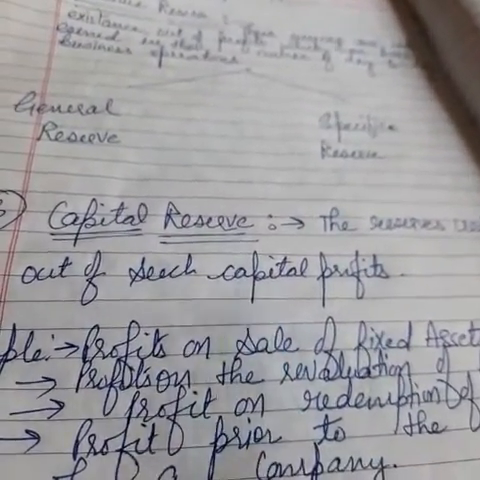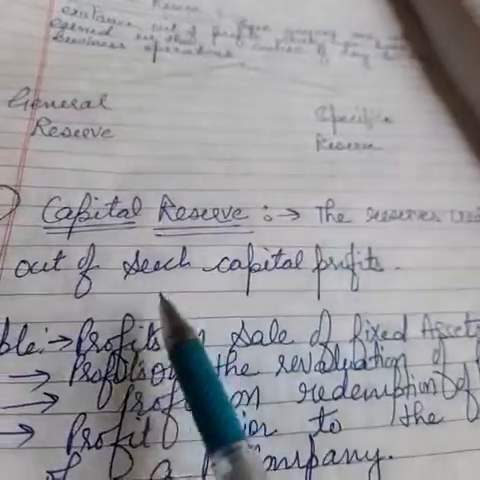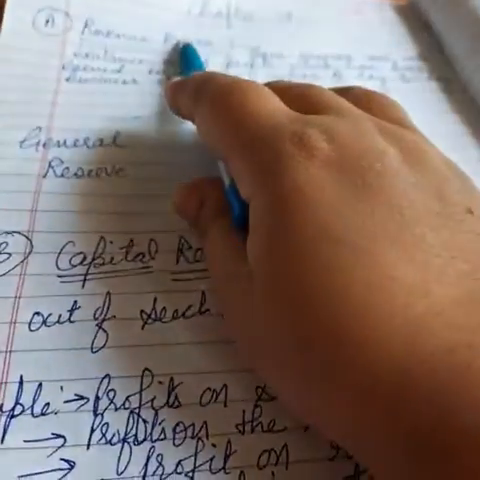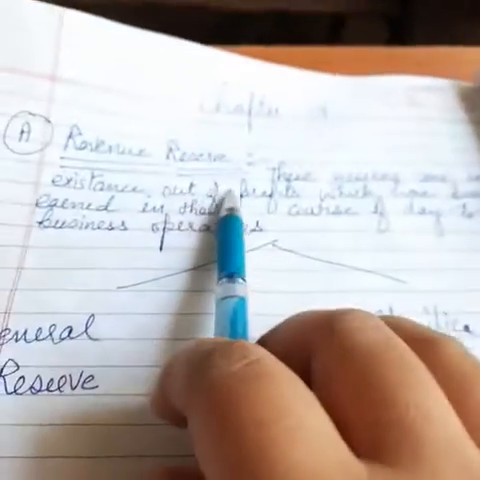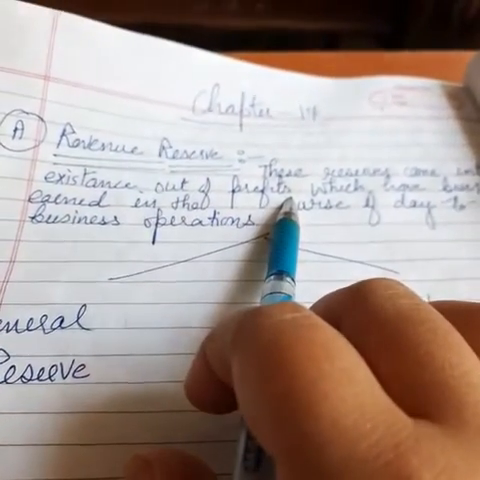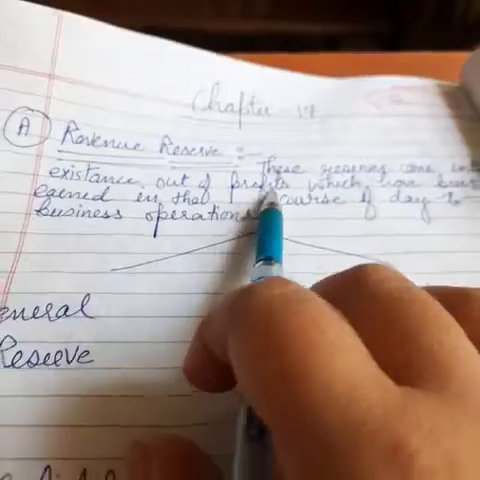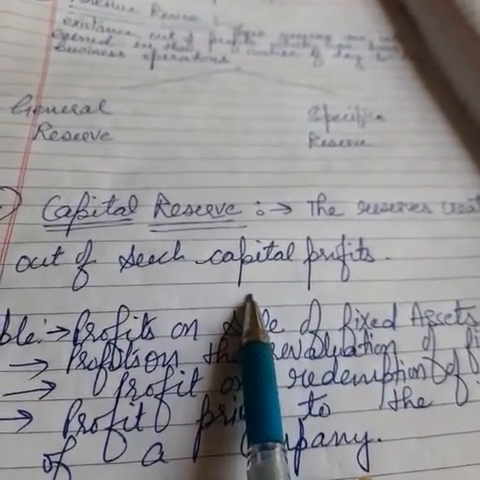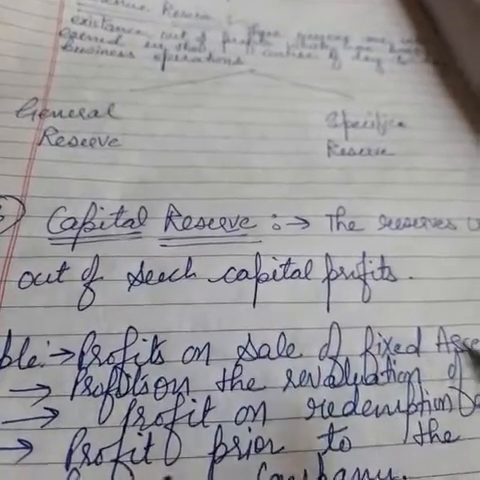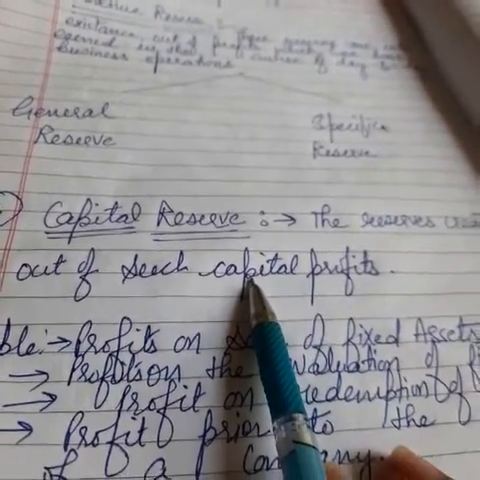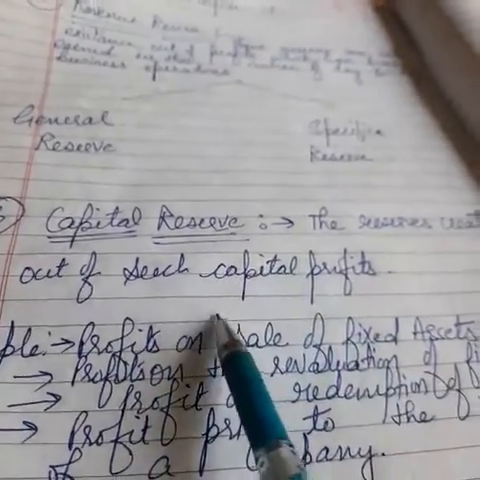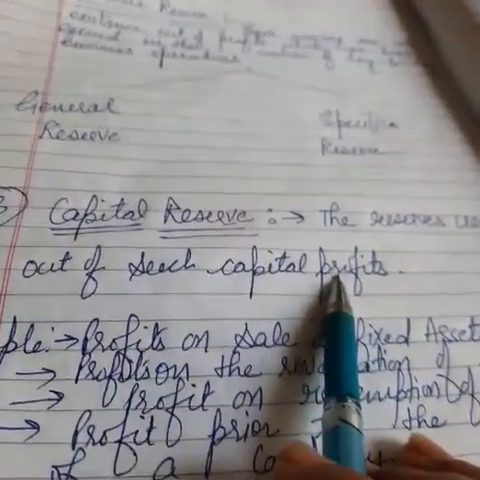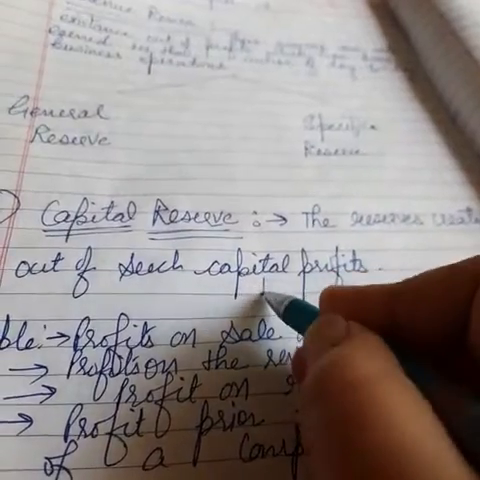So firstly, see what is this. The reserves created out of such capital profits. See students, as revenue reserves are made, we just take money from the profits, but in case of capital reserve, the money is not taken from the normal profit in order to make the reserves. Right, so here we have to arrange funds from the capital profits only. Now what is the meaning of capital profit?